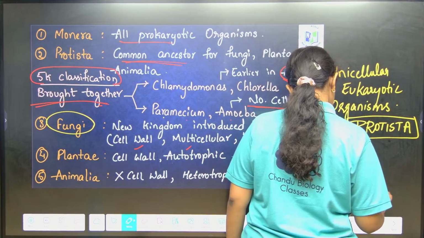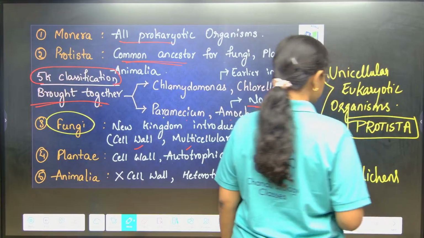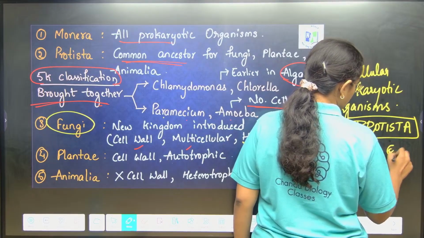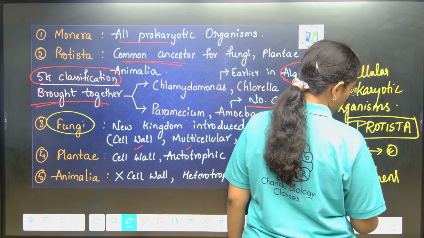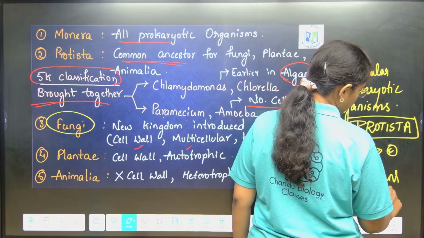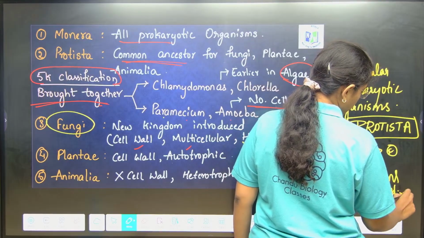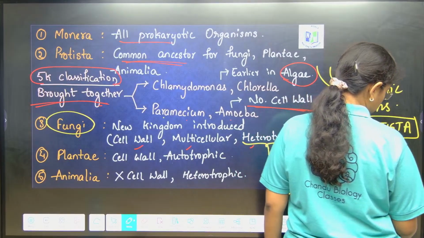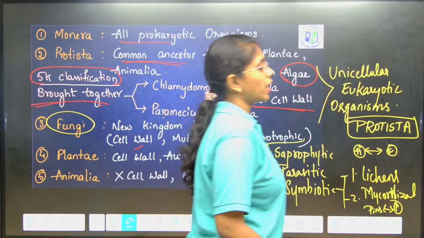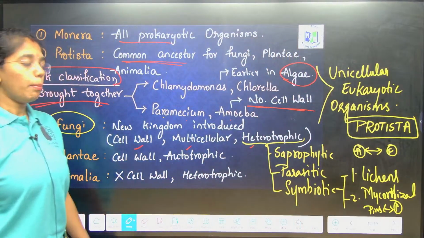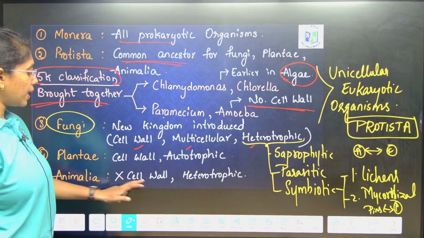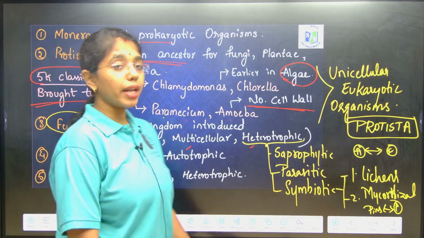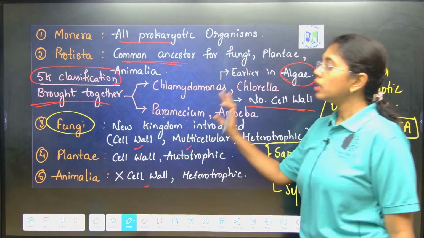One is lichens, in symbiotic association with algae. Second is mycorrhizal roots, that is fungi associated with roots of higher plants like pinus. And Animalia does not have a cell wall and exhibits heterotrophic mode of nutrition. This is a brief intro of all the kingdoms.